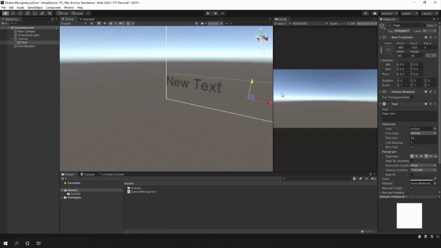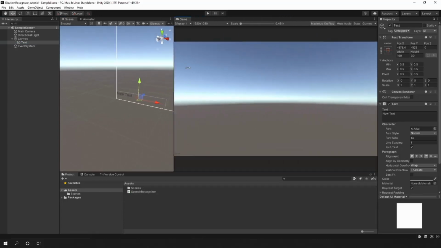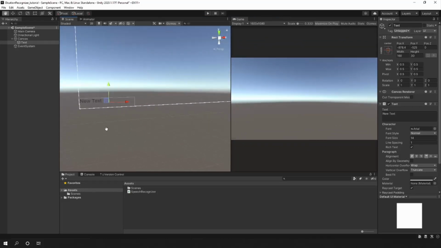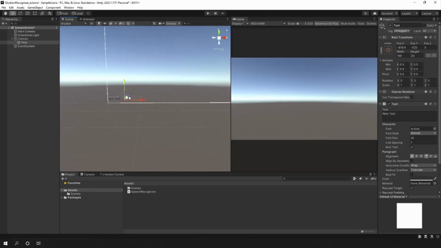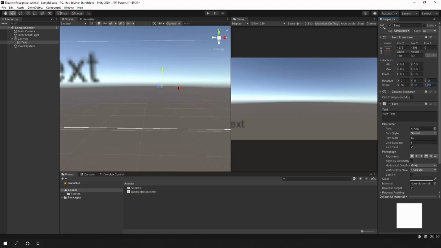Here it is. Actually, it's not appearing inside. I don't know if it's because it's too small. Yes, it's pretty small. It's right over here. I'm going to scale this a bit. Maybe 10. Yes, I think 10 will do.